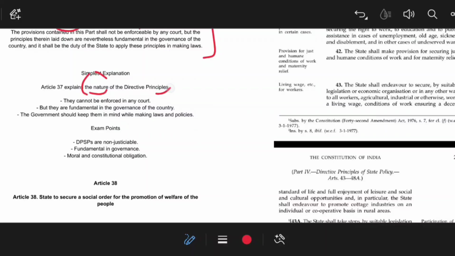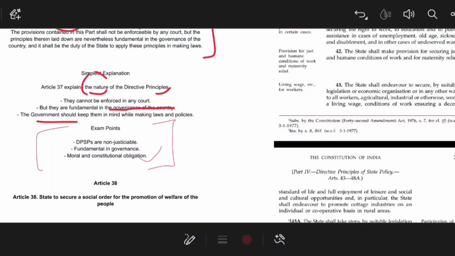They can't be enforced by any court, but they are fundamental in the governance of the country, and the government should keep them in mind while making policies. That means the directives given by the Constitution should be kept in mind while the state is preparing or drafting any policy. That is the simple meaning. From the exam point of view, what you need to mug up is that DPSPs are not justiciable, and they are fundamental in governance, and also impose a moral and constitutional obligation.